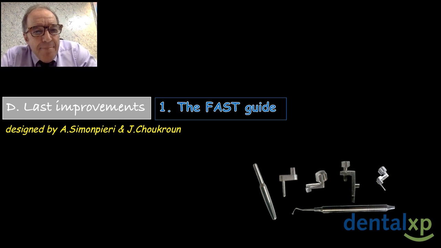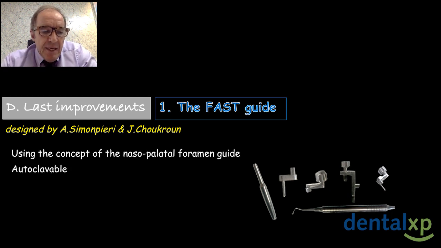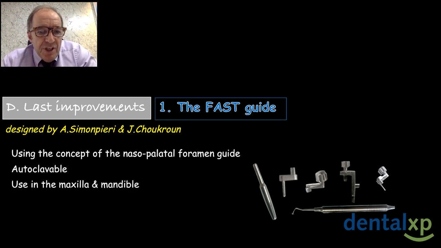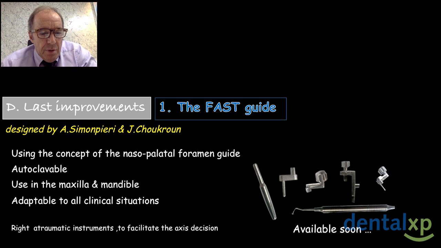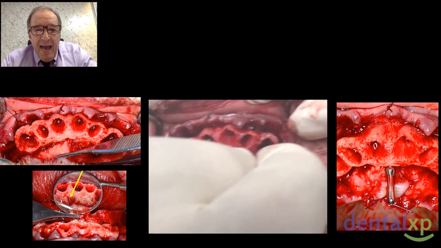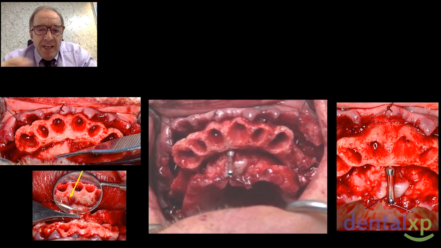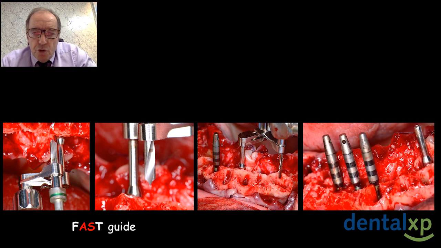The FastGuide, designed by myself and Joseph Choukroun, using the concept of a nasopalatal foramen guide, is autoclavable. You can use it in the maxilla and at the mandible, it is adaptable to all clinical situations, and is an atraumatic instrument to facilitate the axis decision. You can see here the placement of this guide at the anterior foramen, 1 second to place it. And you can see here also the use of a compass that enables us to place the implants perfectly in a symmetrical way.